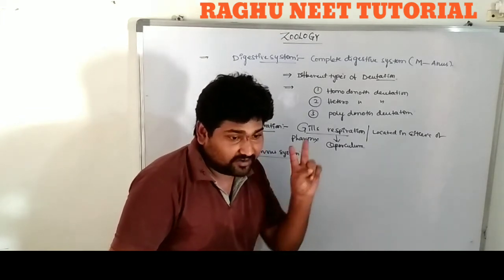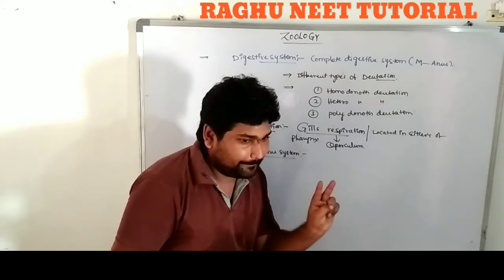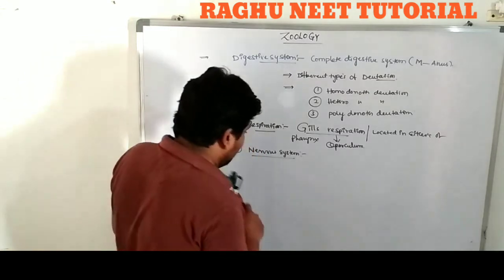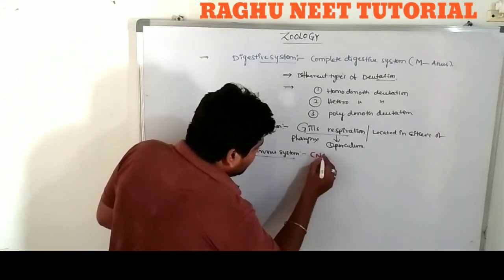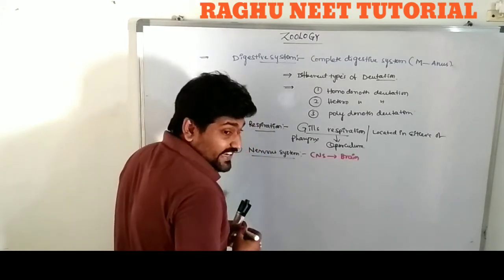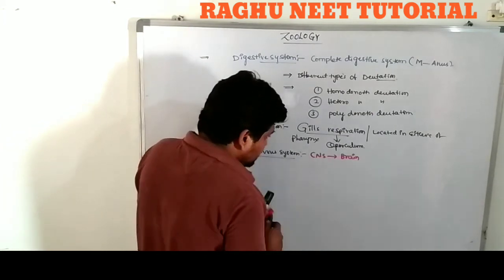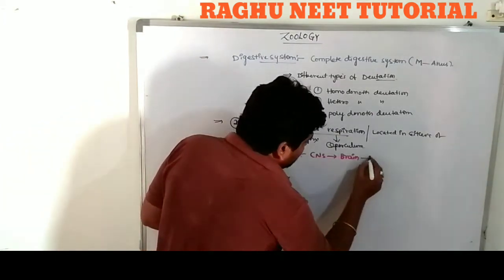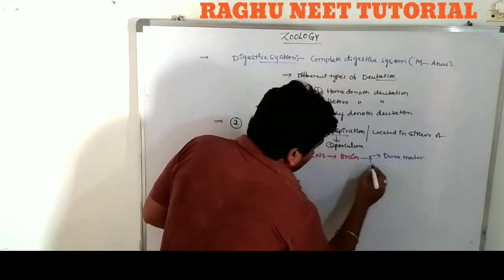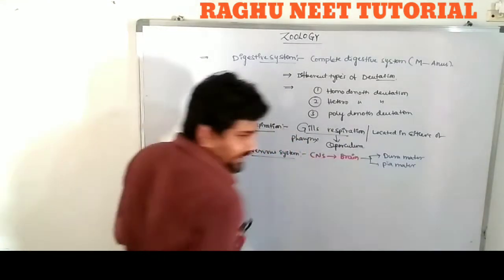Only the brain is covered by two meninges, dura and pia, not arachnoid. Meninges are nothing but membranes: dura mater and pia mater.